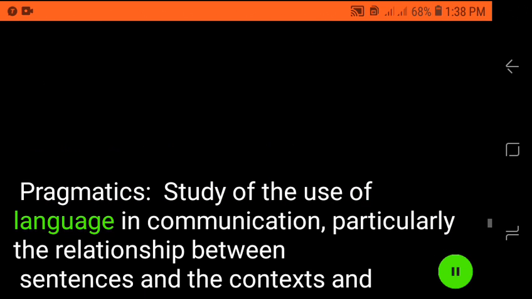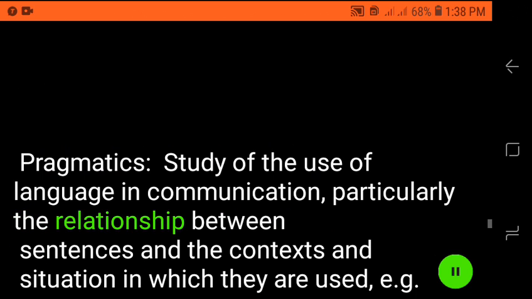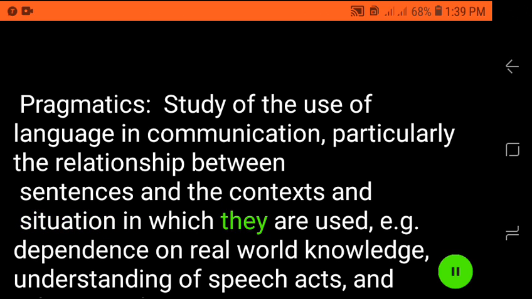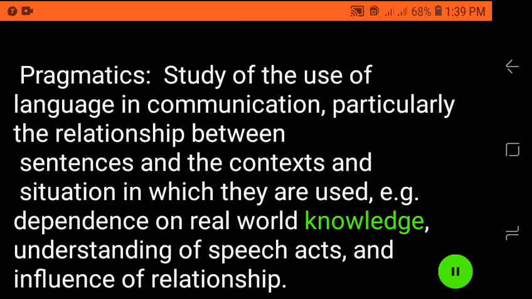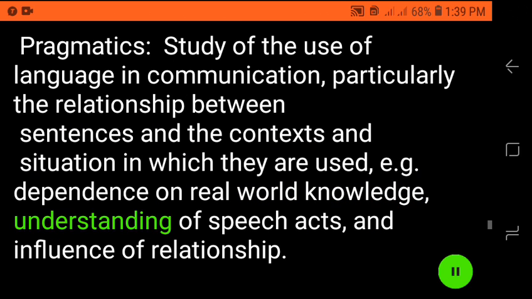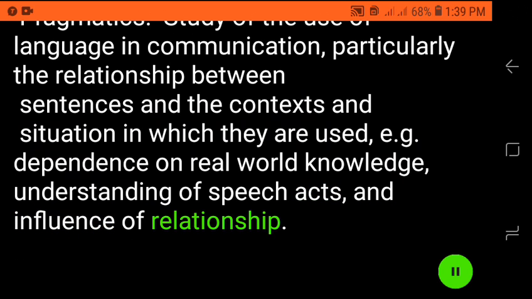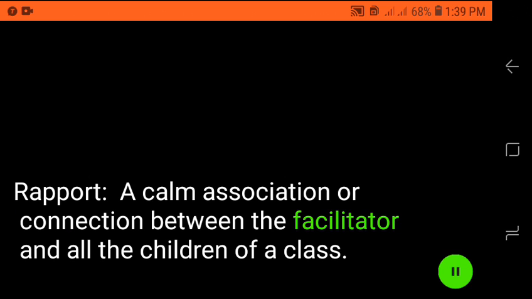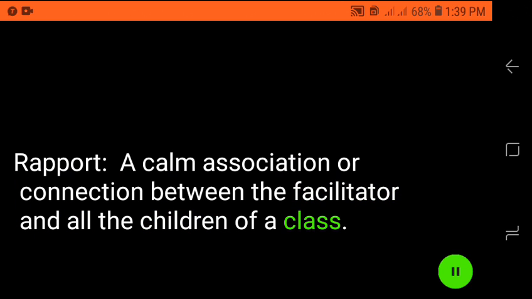Pragmatics, study of the use of language in communication, particularly the relationship between sentences and the contexts and situation in which they are used, e.g., dependence on real-world knowledge, understanding of speech acts, and influence of relationship. Rapport, a calm association or connection between the facilitator and all the children of a class.